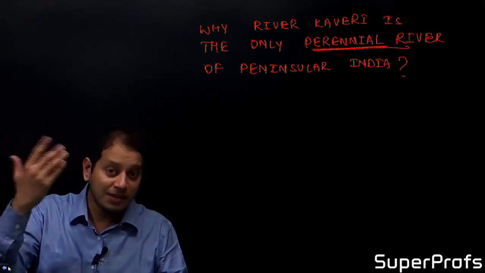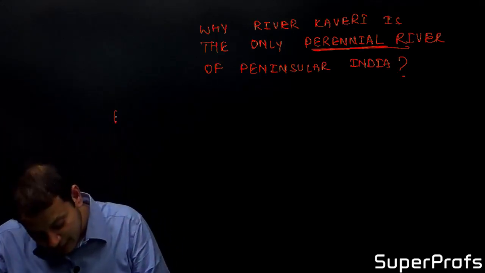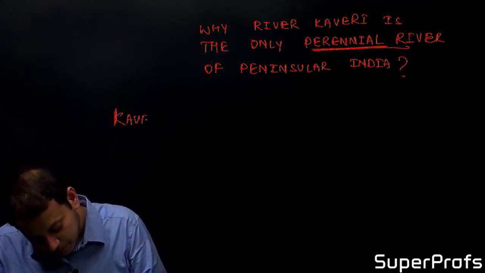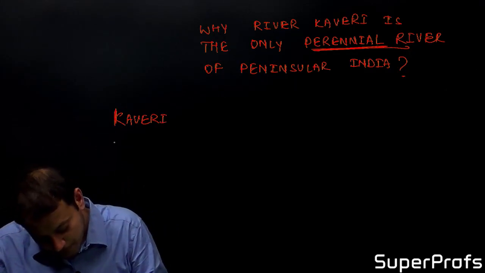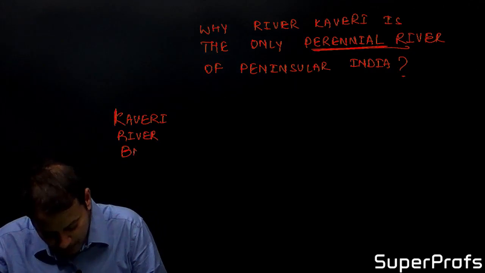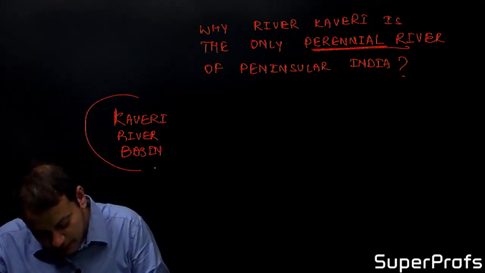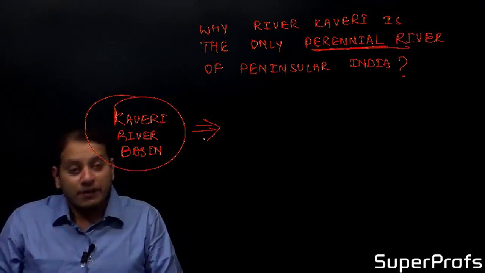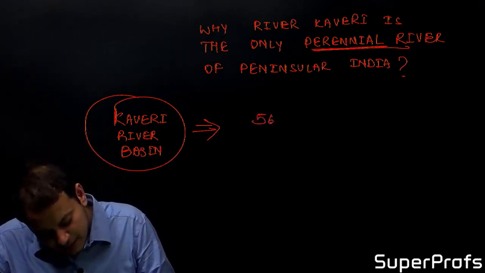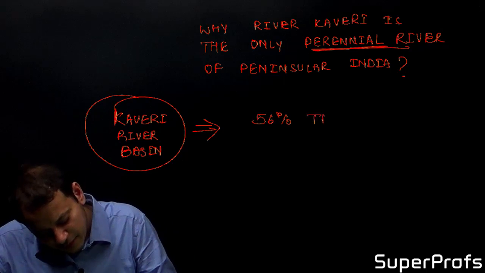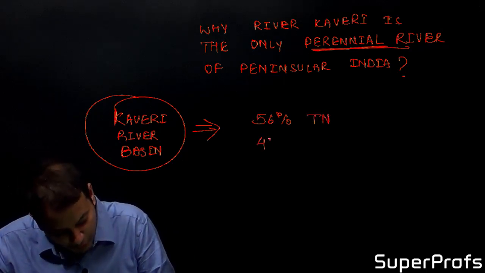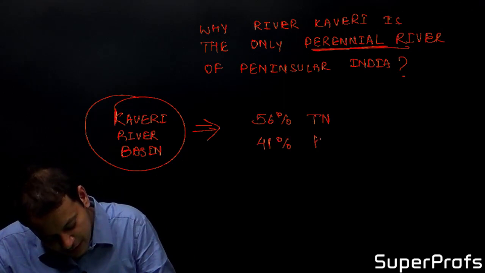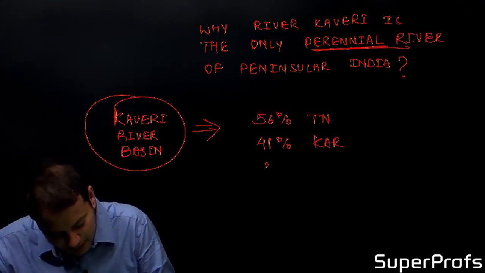In fact, if I tell you where the Kaveri river basin lies, 56% of the Kaveri basin lies in the state of Tamil Nadu, 41% lies in the state of Karnataka, and 3% lies in the state of Kerala.